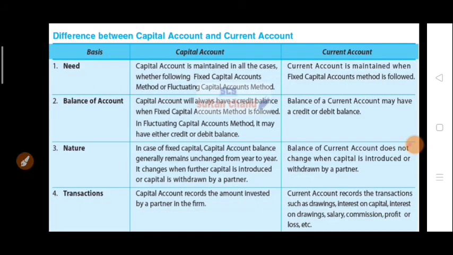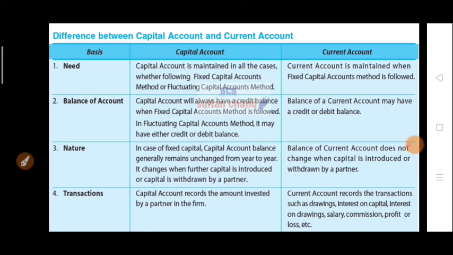Now what is the difference between capital account and current account? The difference between capital account and current account on the basis of need: the capital account is maintained in all cases, whether we follow the fixed capital method or the fluctuating capital method. But the current account is only maintained when we have the fixed capital method.